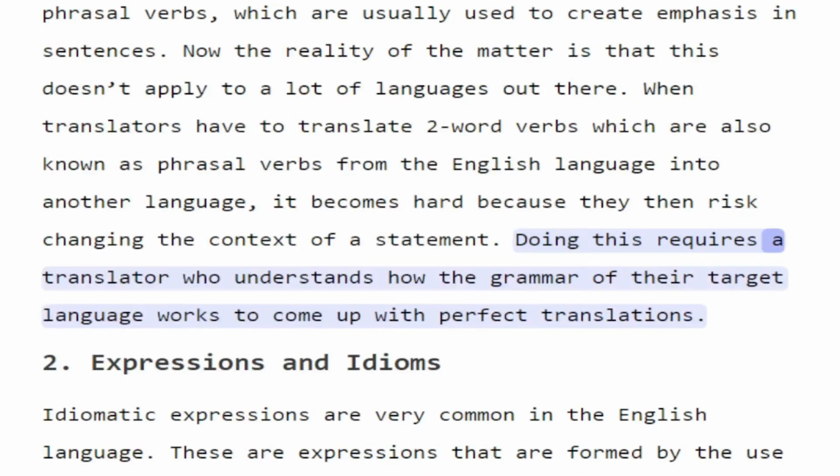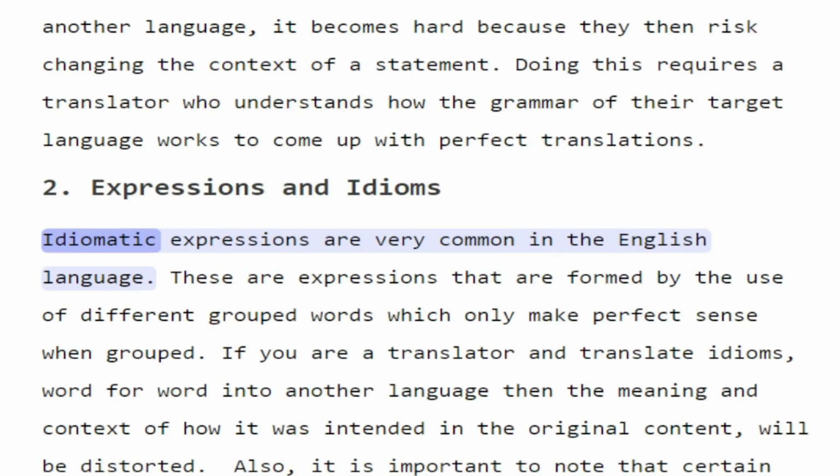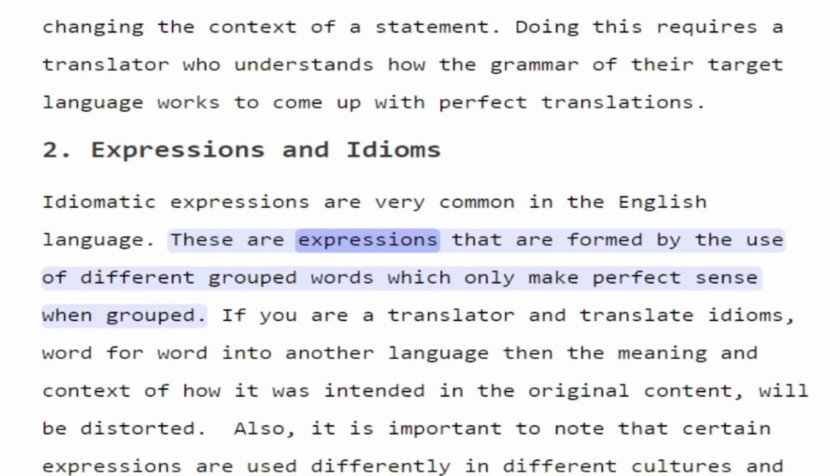Doing this requires a translator who understands how the grammar of their target language works to come up with perfect translations. 2. Expressions and idioms. Idiomatic expressions are very common in the English language. These are expressions that are formed by the use of different grouped words which only make perfect sense when grouped.